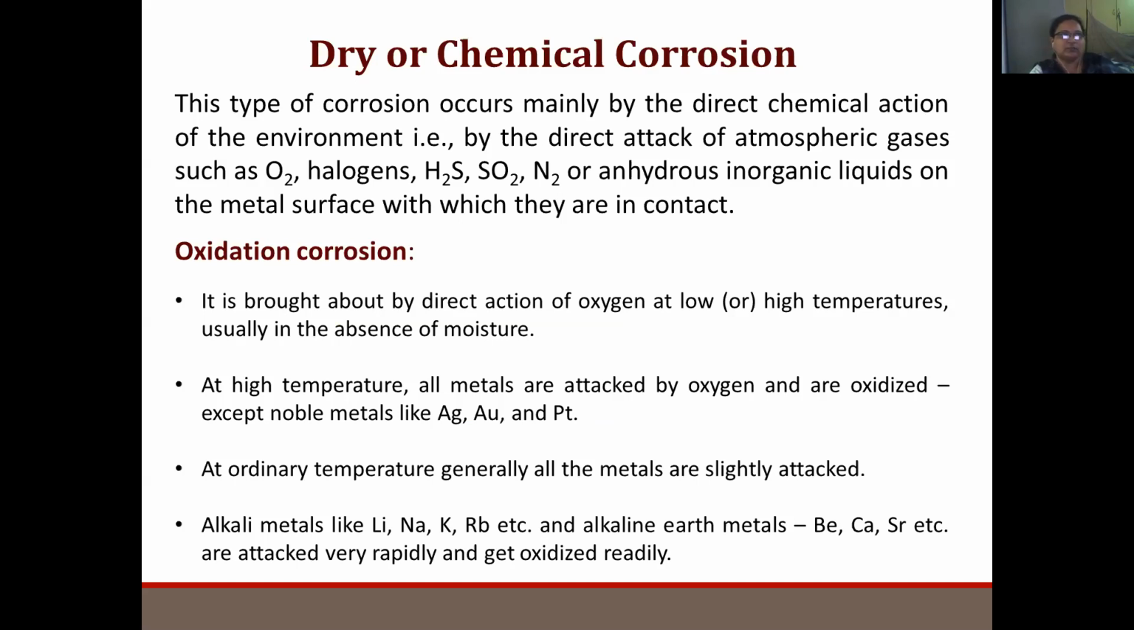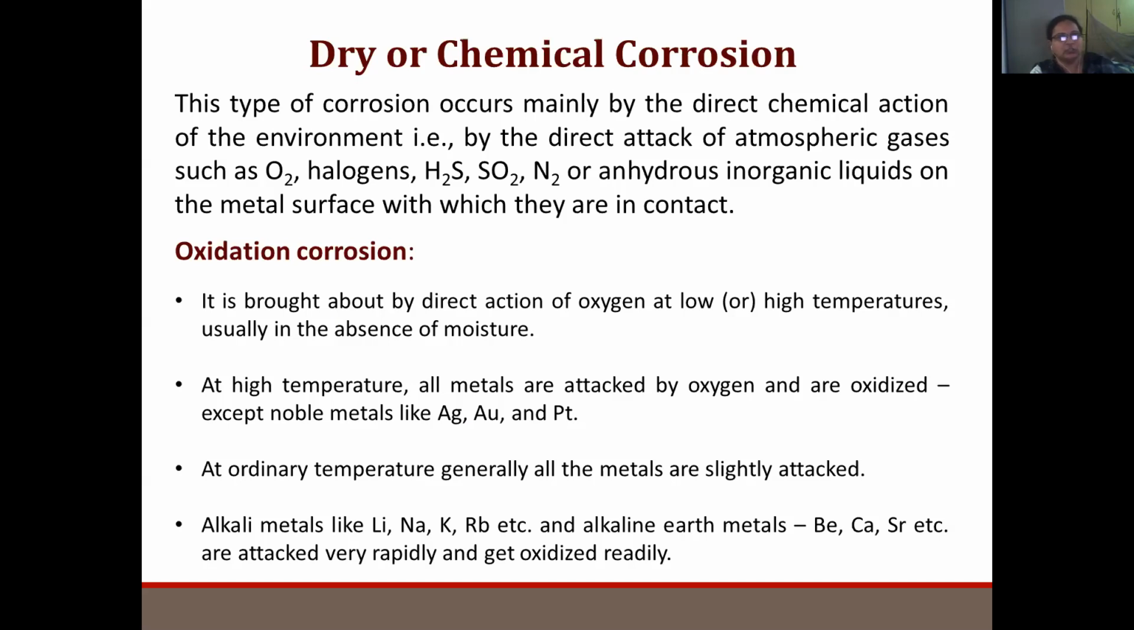This type of corrosion occurs mainly by the direct chemical action of the environment, that is, by the direct attack of gases such as oxygen, halogen, sulfur dioxide, nitrogen dioxide, hydrogen, H2S, etc. Whatever gases they may be, this is a type of dry corrosion. That means there is no moisture present, so these reactions take place in the absence of moisture.